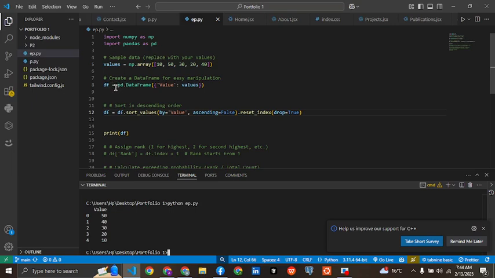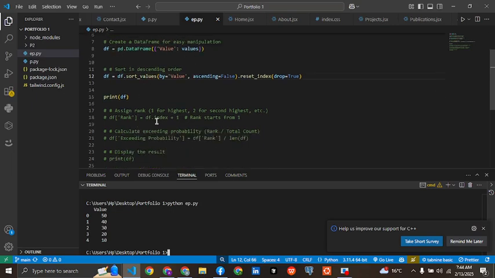So df equals to period or data frame value. We understand this. Okay, so now what we are doing here: assign rank 1 for the highest, 2 for the second highest. This is df rank equals to df index plus 1. Rank starts from 1.